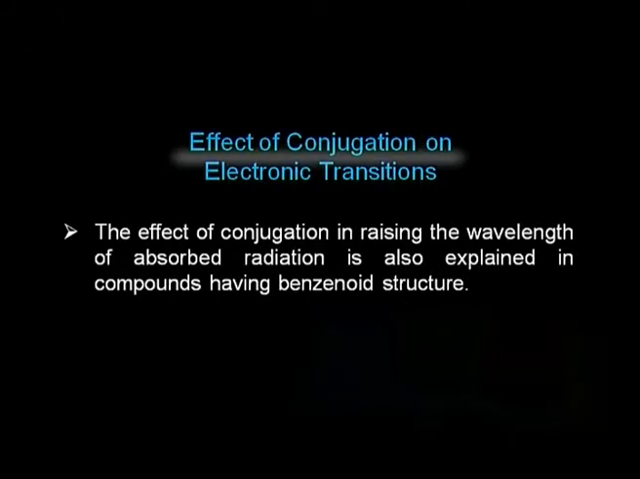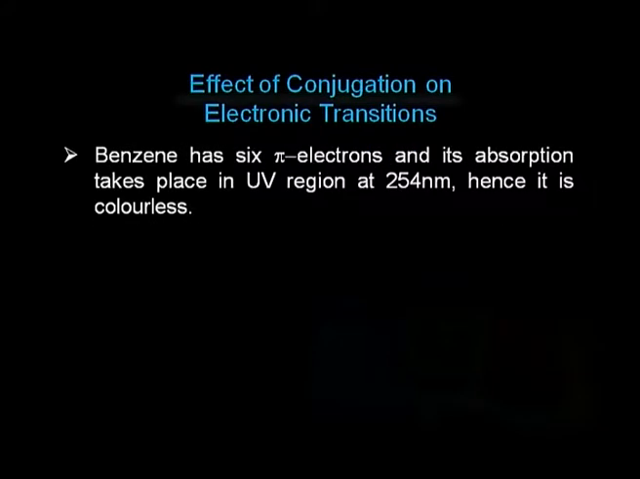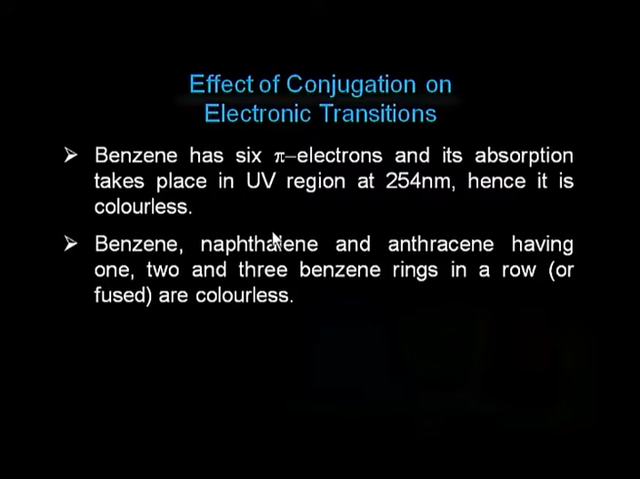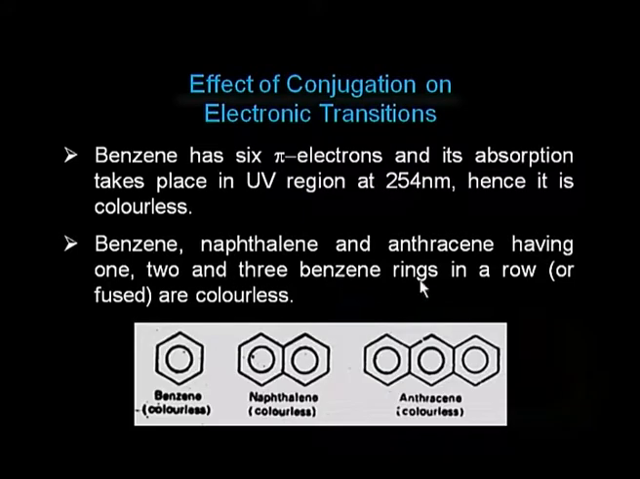We will now discuss the effect of conjugation in raising the wavelength of absorbed radiation, and it can be explained in compounds having benzenoid structure. Benzenoid structure means we have a benzene nucleus. Benzene has 6 pi electrons and its absorption takes place in the UV region at about 254 nanometers, hence it is colorless. Benzene, naphthalene and anthracene having 1, 2 and 3 benzene rings in a row are colorless.